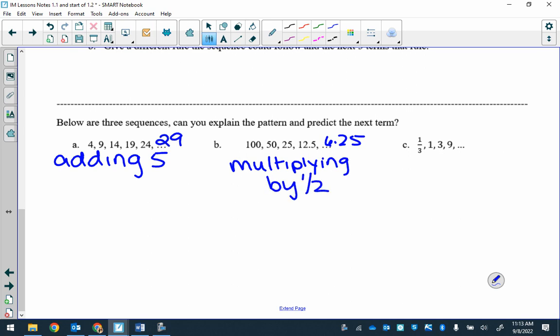All right, and C. Go ahead. What are we doing? Good. Multiply by 3. So what's your next term? 27. Excellent. So again, really straightforward. You know how to figure out the pattern. You're either adding or subtracting, multiplying, dividing, but instead of dividing, we're now saying multiplying.